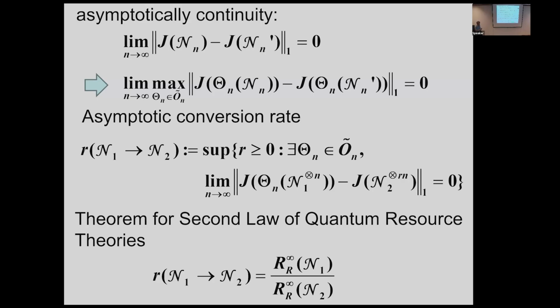Of course, in the state case, state conversion can preserve the trace norm distance. So then this condition automatically holds. But now we want to consider the channel case. In the case of channel, we consider this Choi matrix. So in that case, after application of the conversion, it is not so easy.